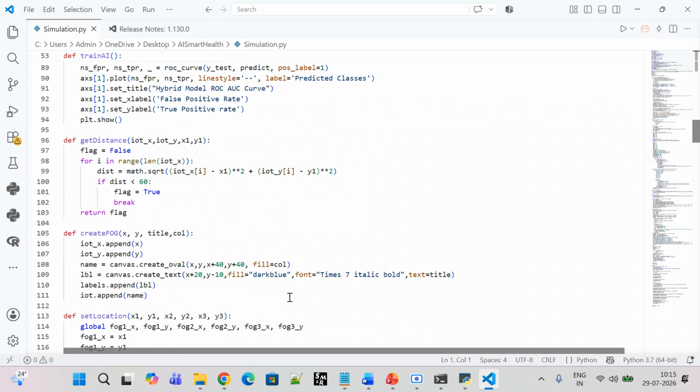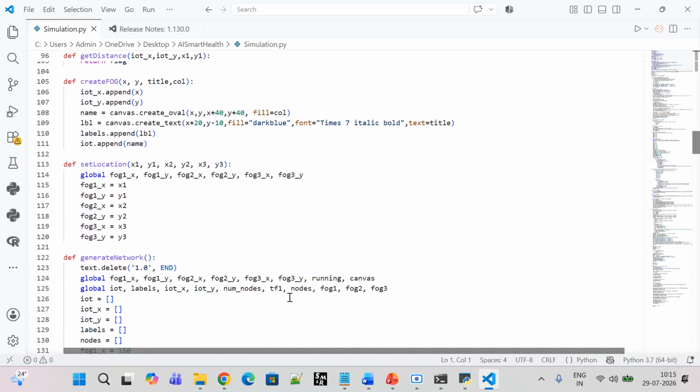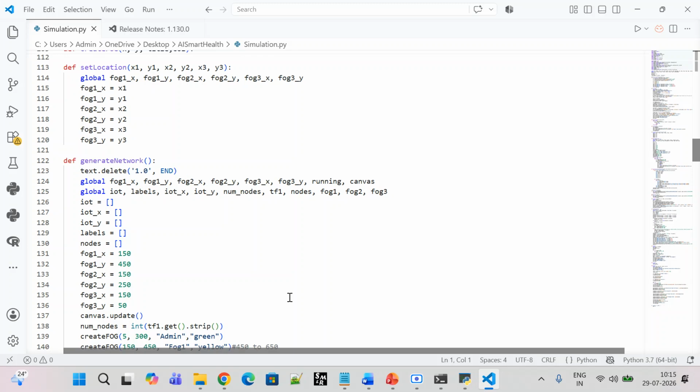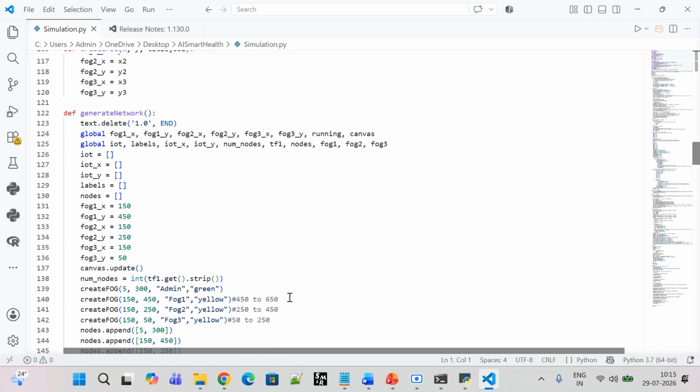Let me explain how the different functions are useful in our algorithm. Set location and generate the network: how this fog node will be connected to the admin network. The fog node is the nearest network node which is connected, and data is encrypted, and decrypted once the doctors see the patient records. So the doctors can log into the application and see the patient's health details and condition, right? For that purpose we are using these. So this is how all our functions, buttons and networks work, and by using run simulation we can see it, right?